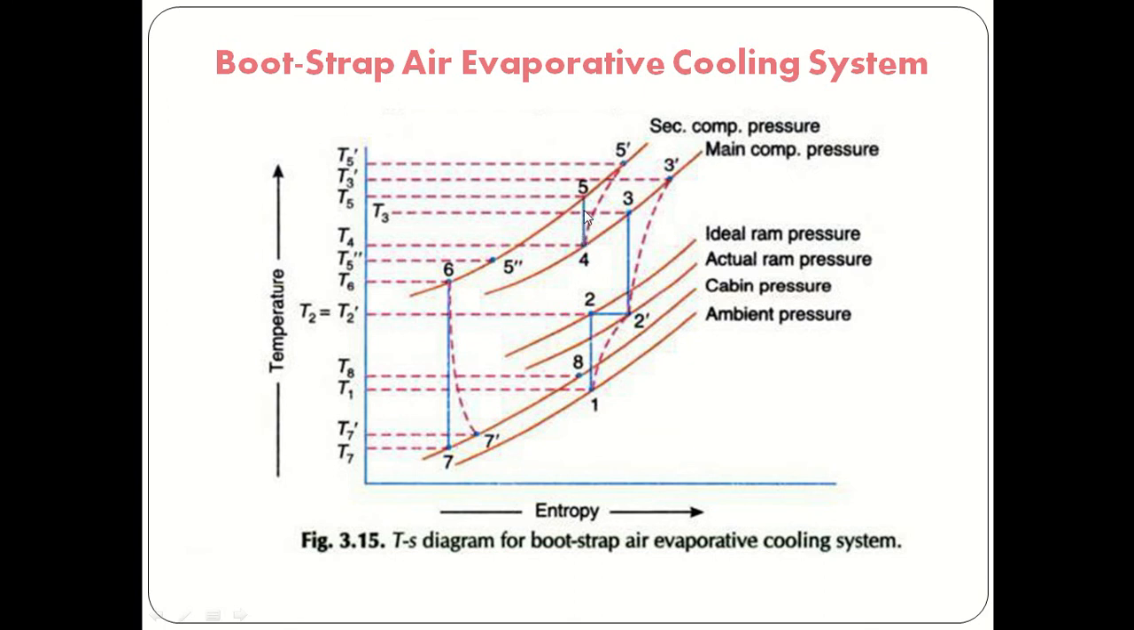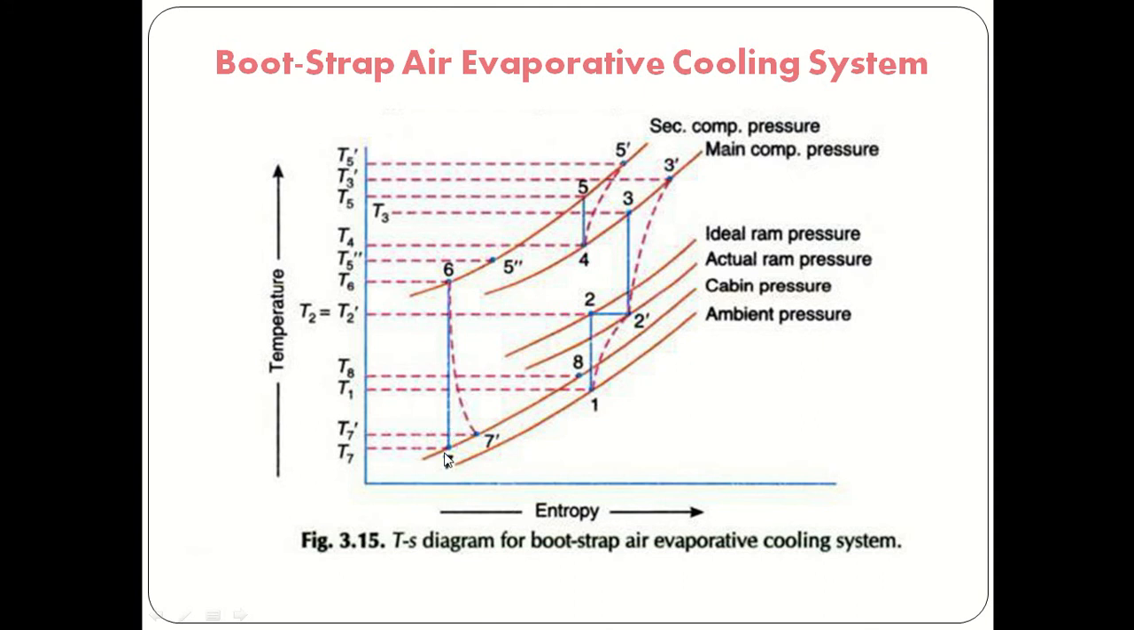This is an isentropic process. 4 to 5 dash is the actual secondary compression process. 5 dash to 5 double dash is the cooling of air taking place in the second heat exchanger by using ram air. After that, 5 double dash to 6 is the cooling of air by using an evaporative medium in the evaporator. Okay, so those evaporative mediums are alcohol, glycerin, etc. After that, this cooled air is now supplied to the turbine.